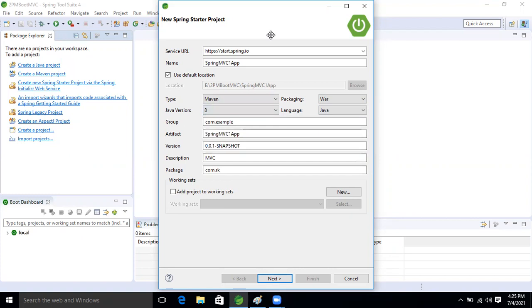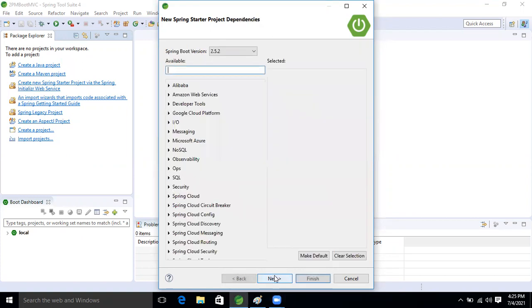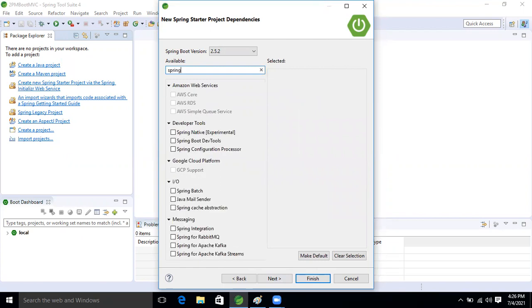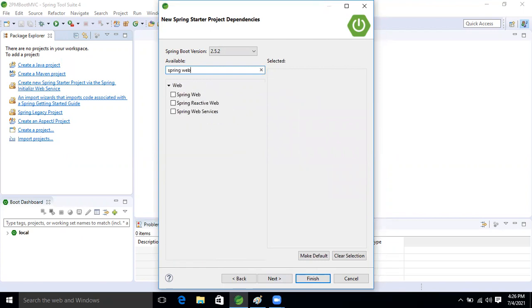So good. Now next, we will take the Spring Web dependency. We will select the web dependency.